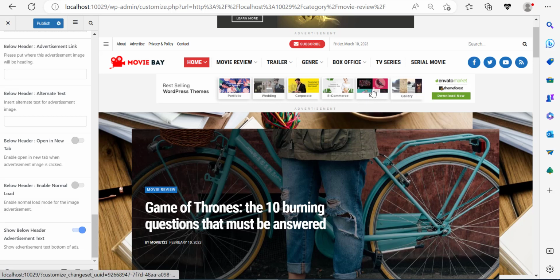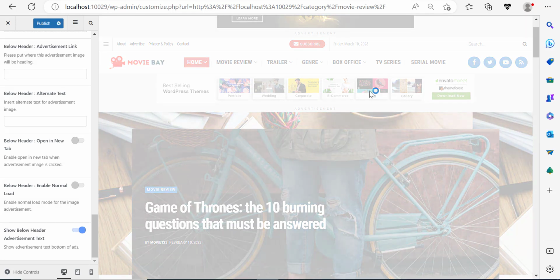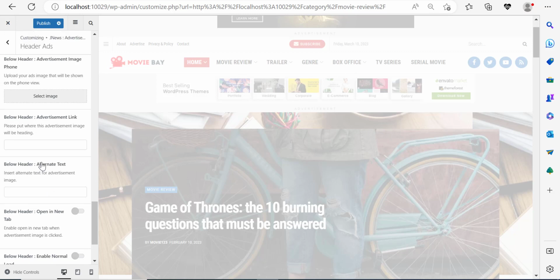But the problem is if I click this, it's not going to take me anywhere because this is just an image. It doesn't have a link. So how do I get a link?